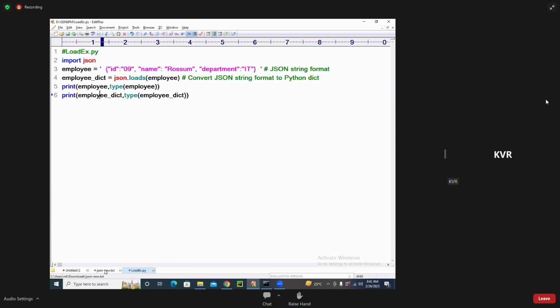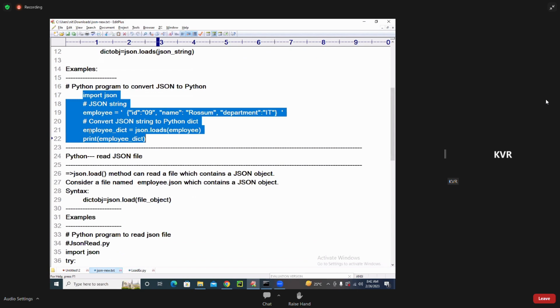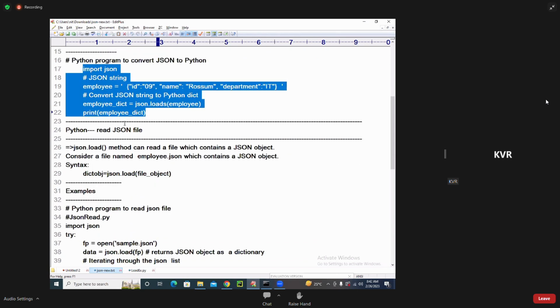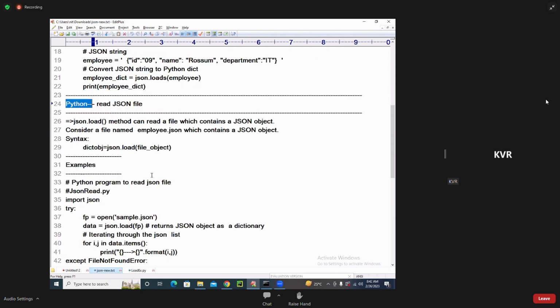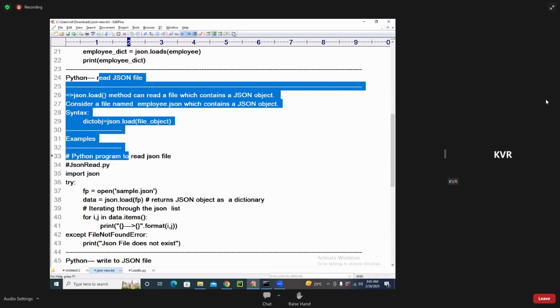Right. Coming to the next topic, reading the data. Before reading the data, I will tell you JSON writing first. Write to a JSON file. I will come to read again. JSON read I will come to. My dear students, just for a minute, just for a minute.